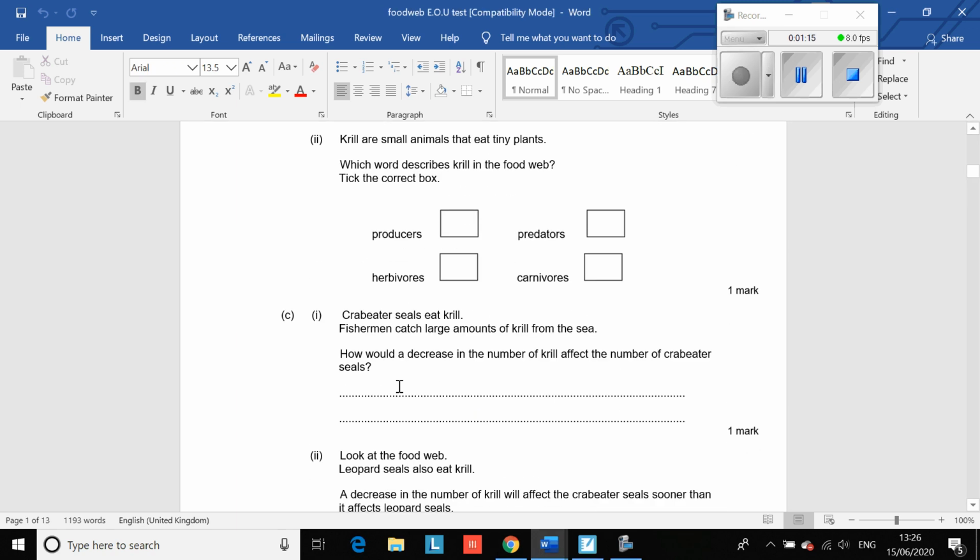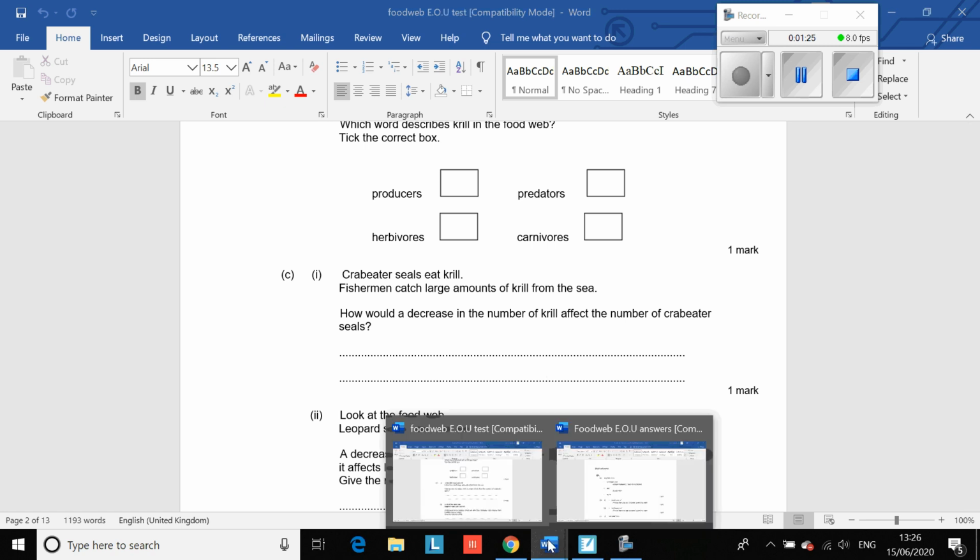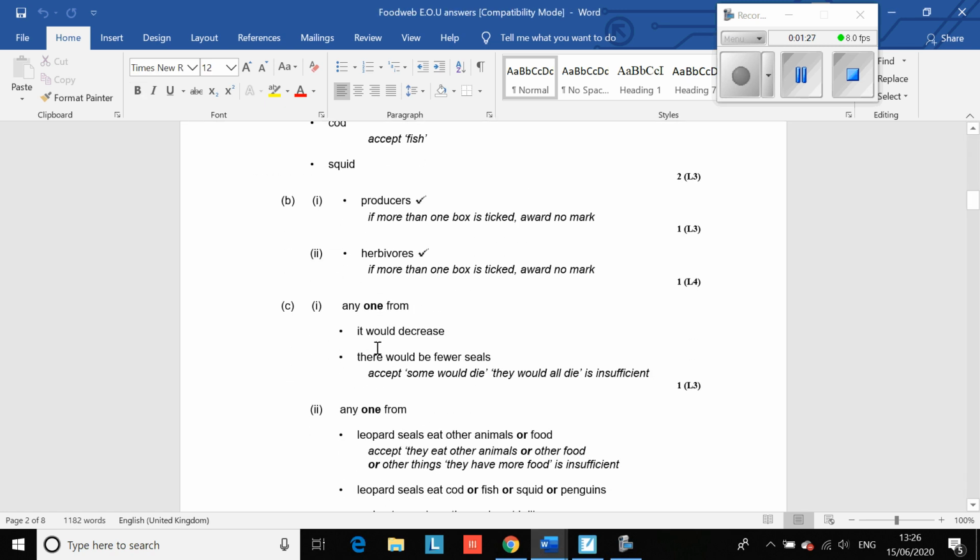Okay, next one. Crab-eater seals eat krill. Fishermen catch large amounts of krill from the sea. How would a decrease in the number of krill affect the number of crab-eater seals? The number of crab-eaters would go down or decrease. There'd be fewer seals. Saying they would all die is insufficient, because they probably wouldn't all die. Some would die, but not all.